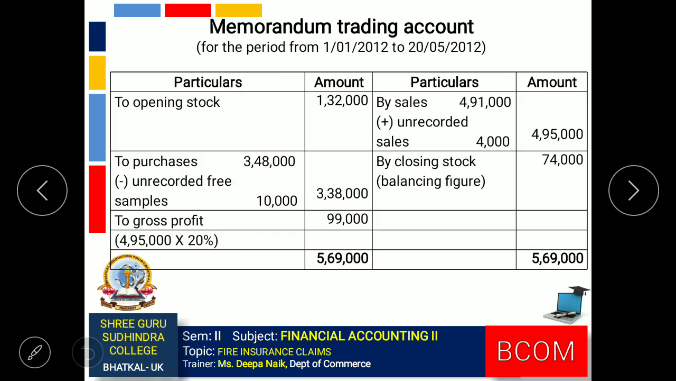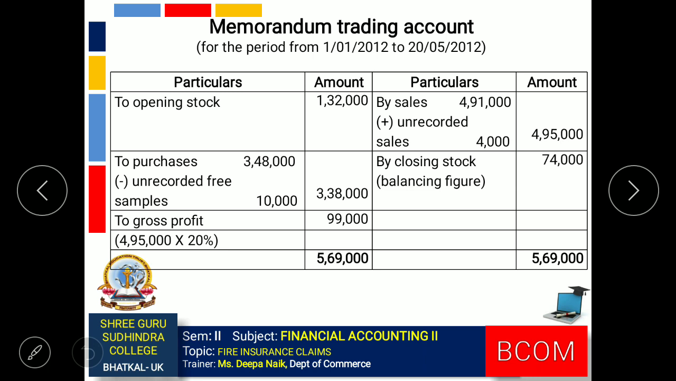Now we prepare the memorandum trading account for the period from 1st January 2012 to 20 May 2012. Stock value given 1,32,000. Purchases 1,38,000, and there were unrecorded free samples. Some goods were given out as free samples, which have to be deducted from purchases. Minus 10,000. So net purchases 3,38,000.